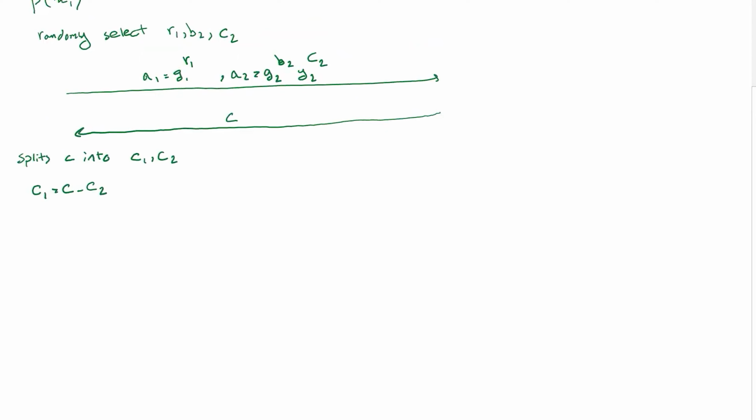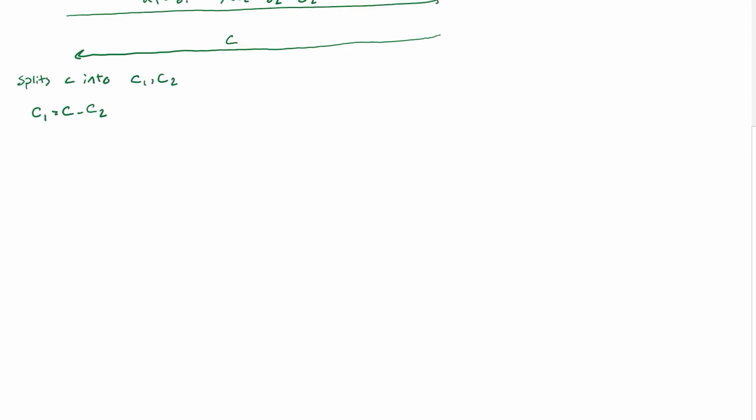So over here, he knows X1, so he can prove this proof of equality, but he's simulating the second one. So he already guessed the piece of challenge for the second one. So that's what we are doing. And then when he receives a challenge, he splits it by C1 equals C minus C2. So this is what he gets and he's simulating, and then the leftover of the challenge he's using for the actual proof of work.